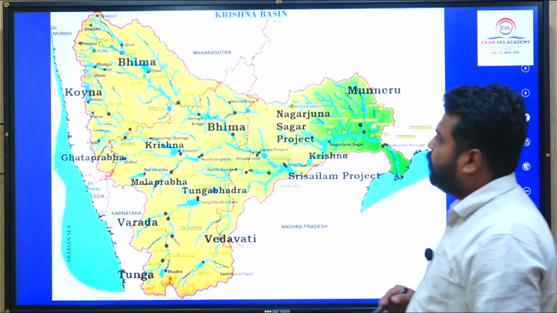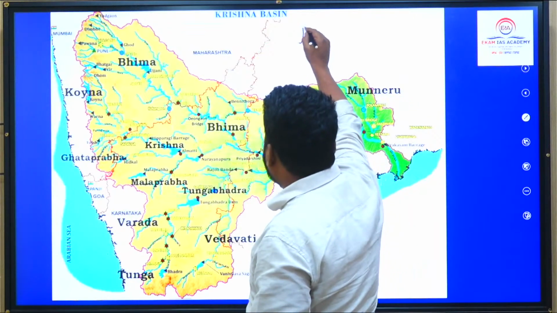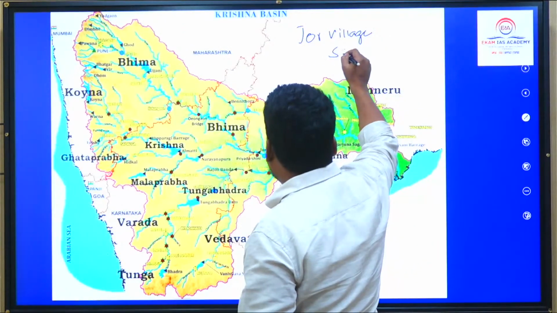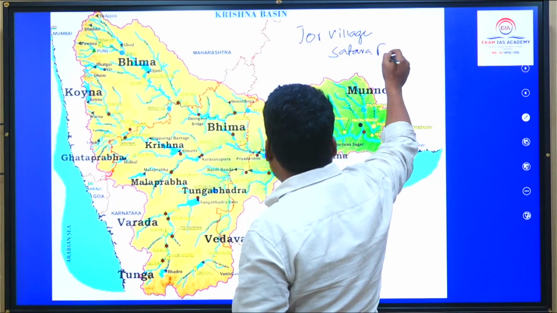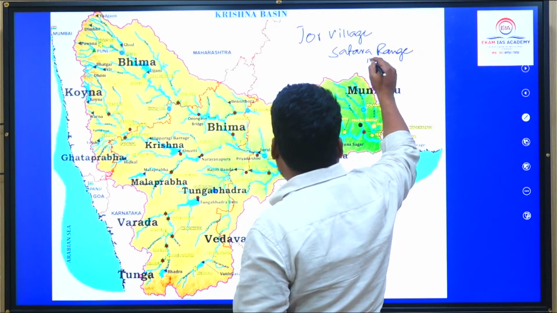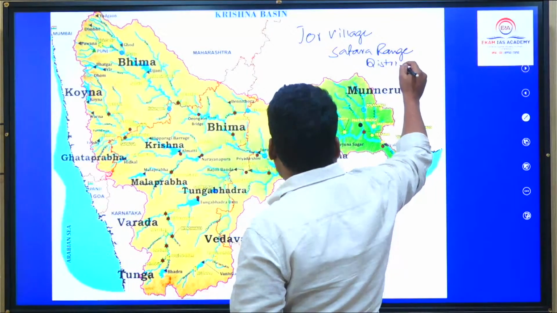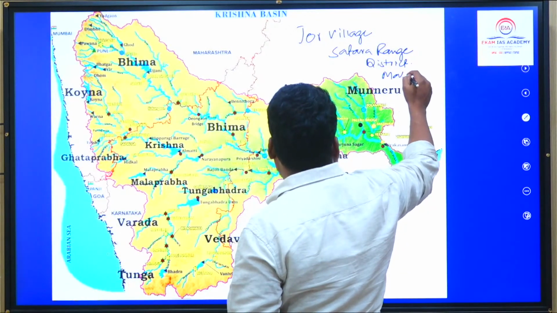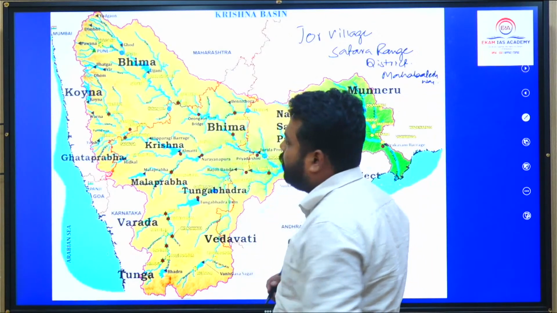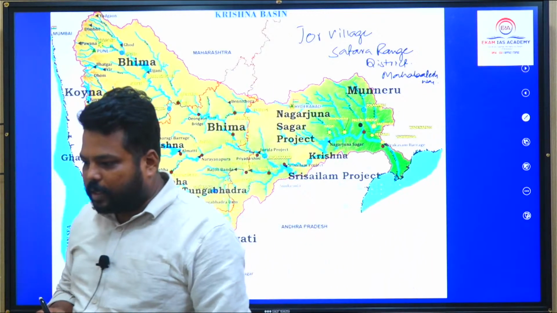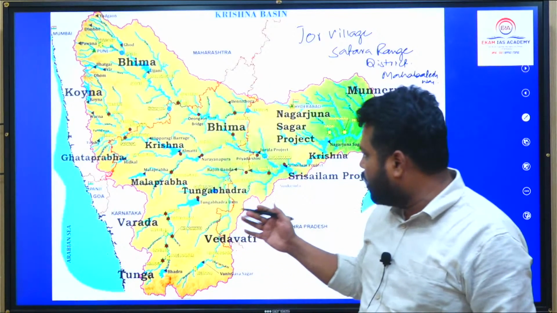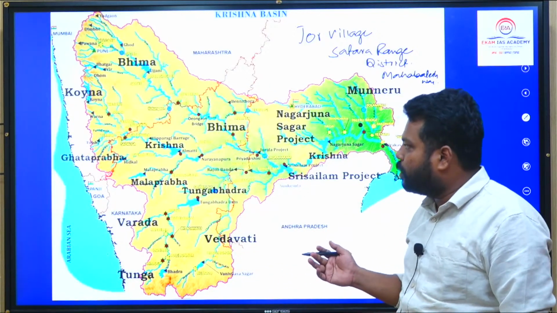So in the similar way, the Krishna river which is there, Krishna river generally originates from Jor village, सतारा डिस्ट्रिक्ट. अब तक आंसर नहीं आया आपके पास से. सतारा रेंज, सतारा डिस्ट्रिक्ट जो है, सो नियर महाबलेश्वर. So Mahabaleshwar जो location है, it is very important. Once it originates in this particular Maharashtra region, it flows into Karnataka, then into Telangana, then into Andhra Pradesh. So it is very, very important.